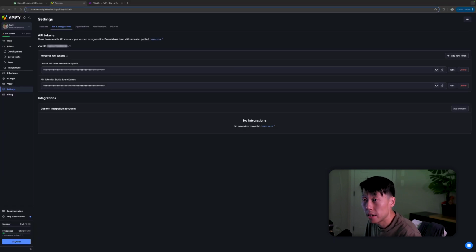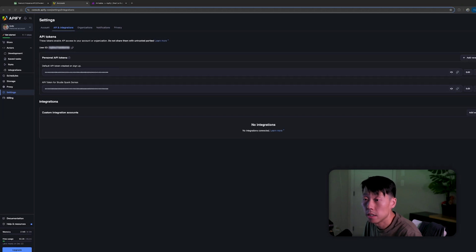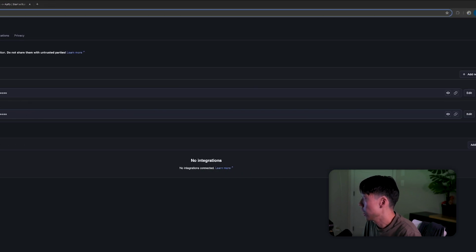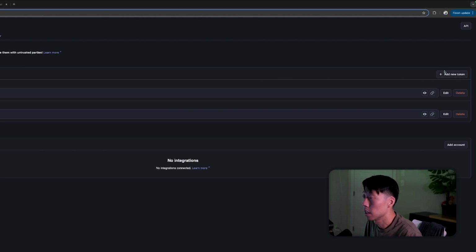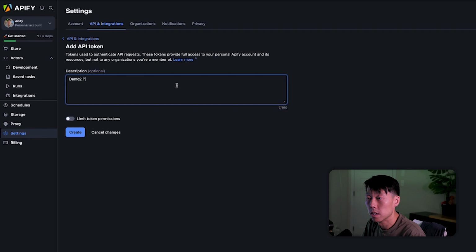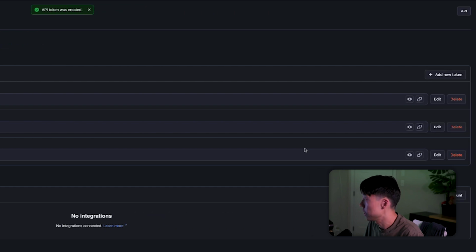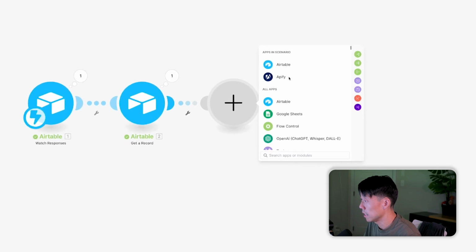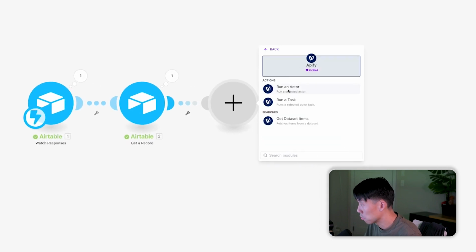Okay, and before we head back over to Make, we're going to grab an API token. So go to your settings, go to API integrations, hit add a new token, and here I'm going to go ahead and add one. Demo to Pokemon TCG dailies. I'm going to hit create new token, and this third one is my new one, so I'm going to copy it.